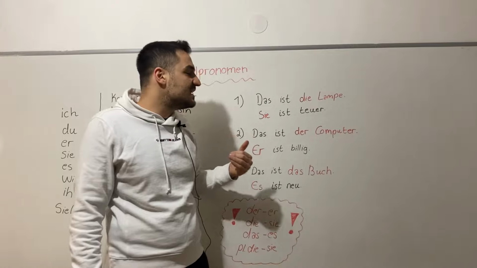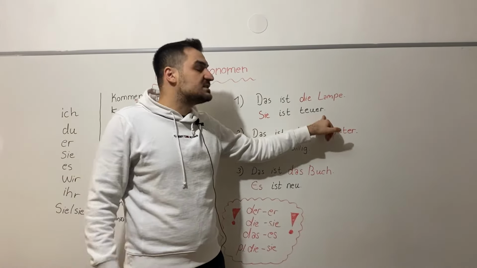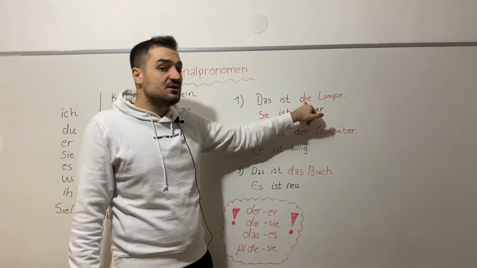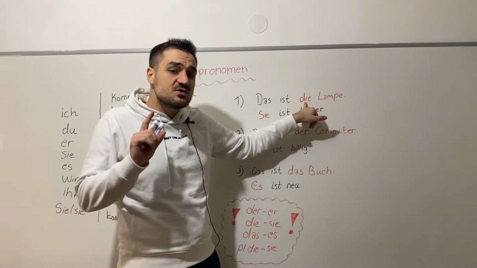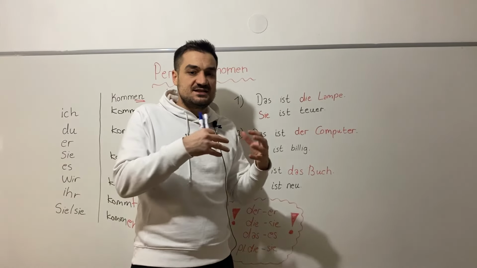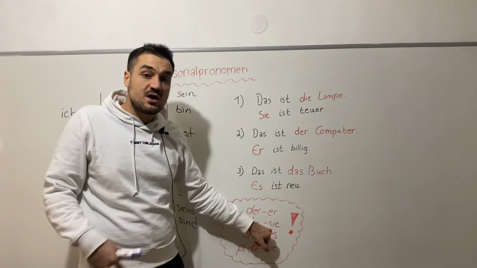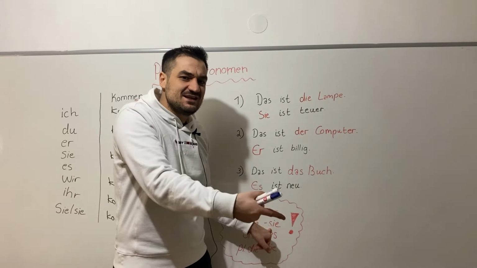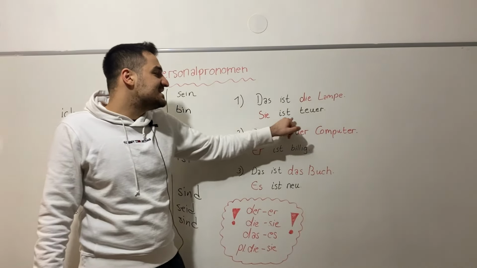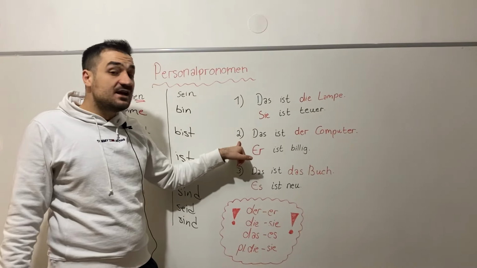That's why you must use a personal pronoun here. And in English, we are always saying it for everything. When it's a thing, then you are saying it is expensive. But in German, you must look at the noun's article. It's die. And when the noun's article is die, you can't write es, you must write sie instead. We are writing she in this case, but it means it. It has a double meaning. Die is sie. And then we are saying sie ist teuer. It is expensive.